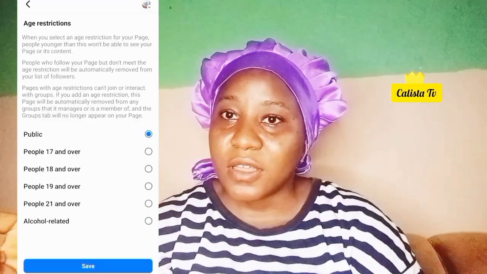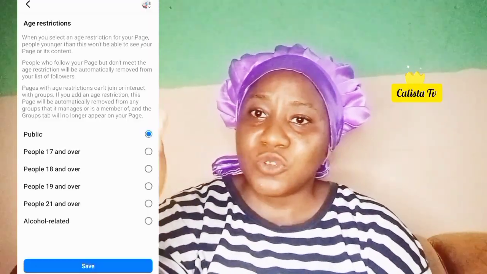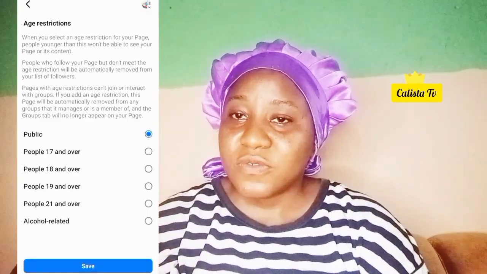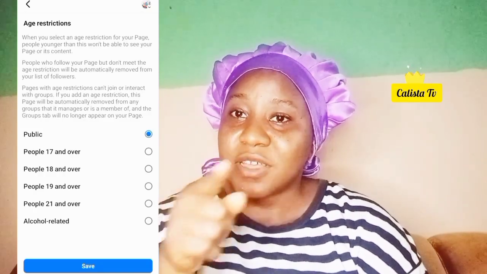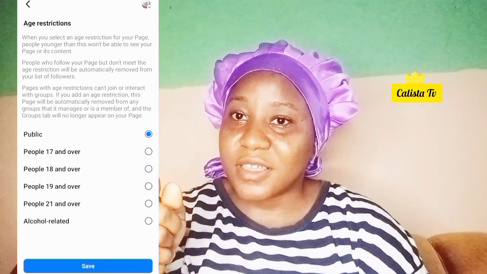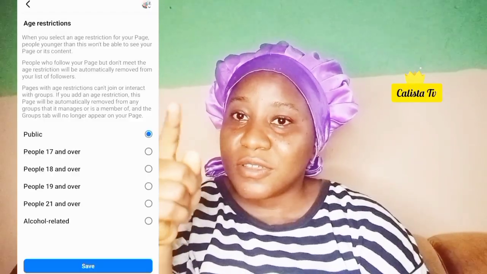But when you scroll downward, you will see age 17 and over, 18 and over. Then you choose from these ages. But before you choose from them, remember that whenever you see the guideline there, read it very well.